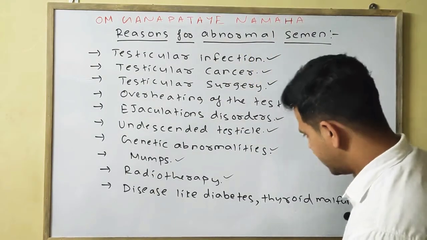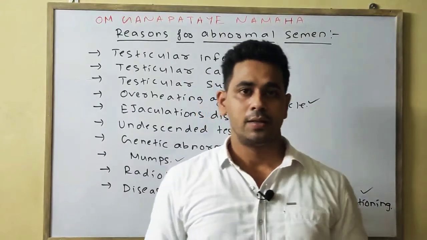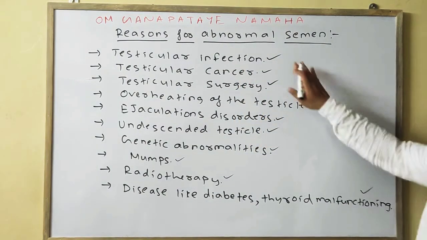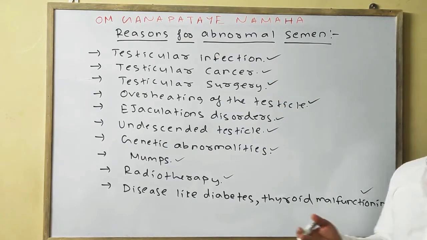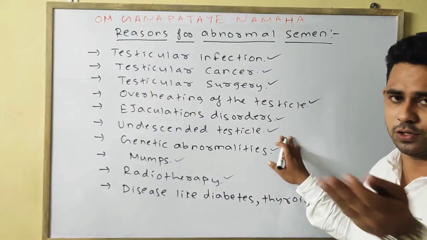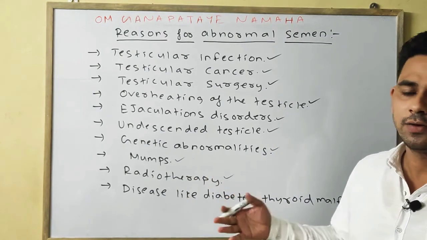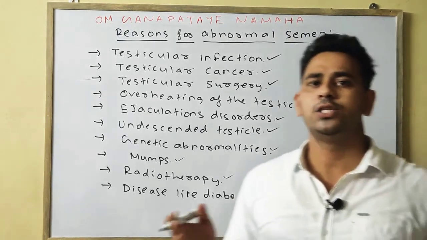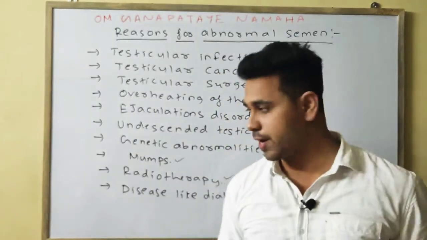Last one, diseases like diabetes, thyroid malfunction or anemia may also lead to abnormal semen. So there are your various reasons. First one is testicular infection, then testicular cancer, third testicular surgery, then overheating of the testicles, ejaculation disorder, undescended testicles such as cryptorchidism, then genetic abnormalities, mumps, radiotherapy, and diseases like anemia, diabetes, and thyroid malfunction, meaning the thyroid is not functioning properly. In that case also it may lead to abnormal semen. Okay, please note down.